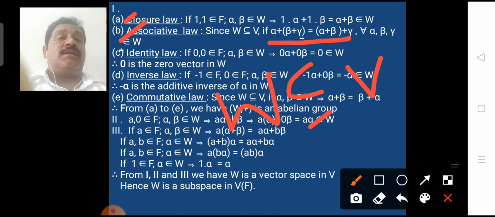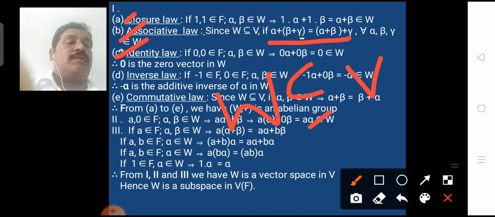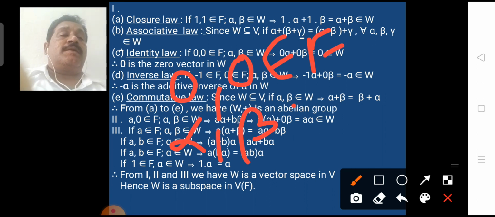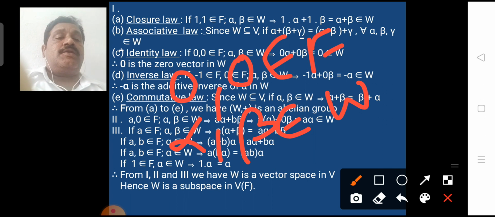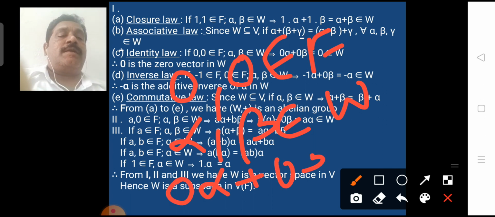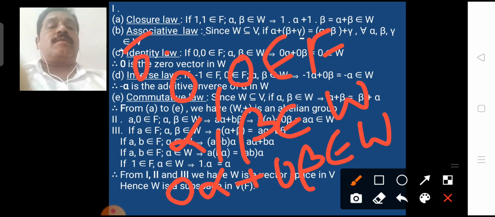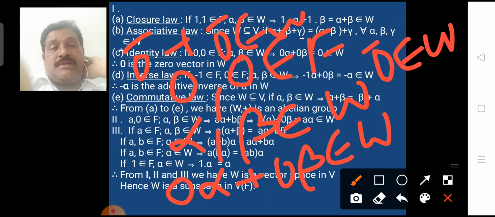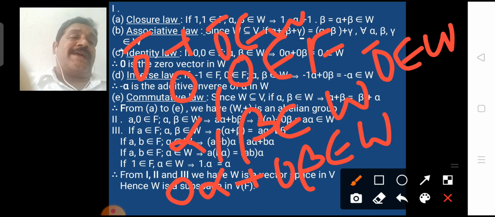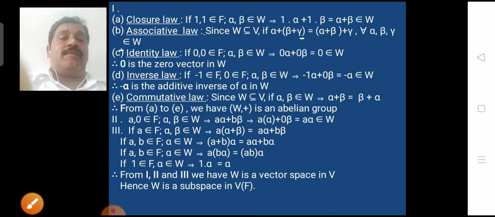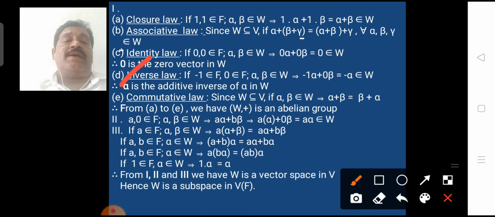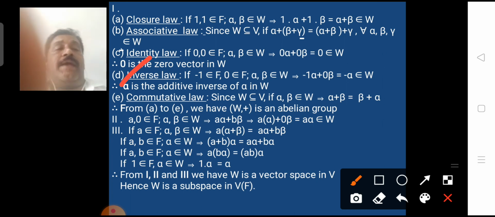And the third law, identity law. If we take 0, 0 belongs to F, alpha, beta belongs to W, then 0 alpha + 0 beta belongs to W, that is 0 bar + 0 bar belongs to W, that is 0 bar belongs to W. This is called the zero vector as identity element in W. And the fourth property, inverse law, that is each element in W has an additive inverse.